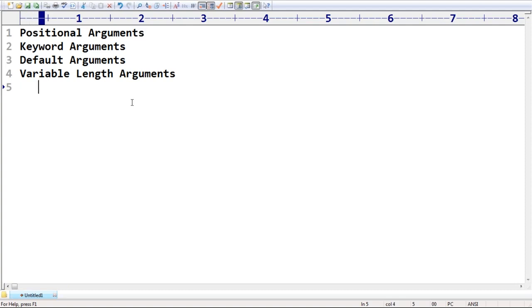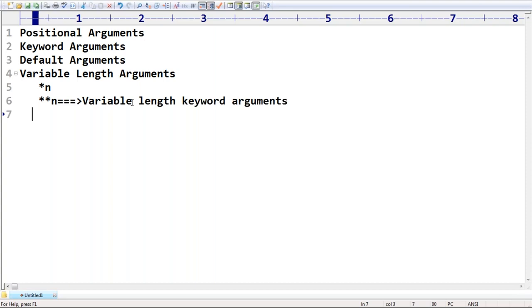Under variable length arguments, I covered one more subcategory. Have you observed star n? I covered star n. What is the meaning of star n? Variable length keyword arguments. Are you getting it right? Now you people are the king in this area.